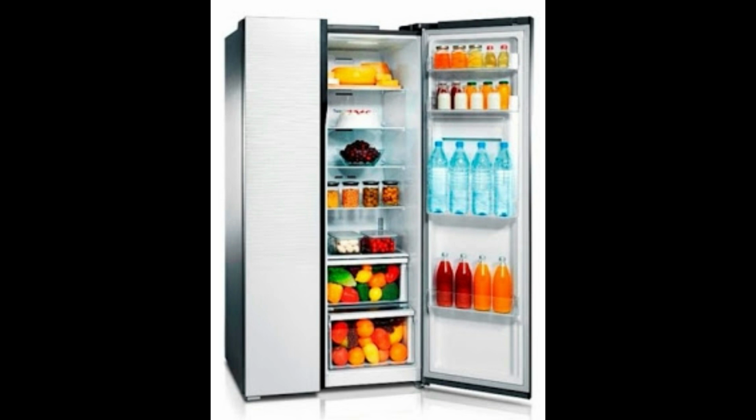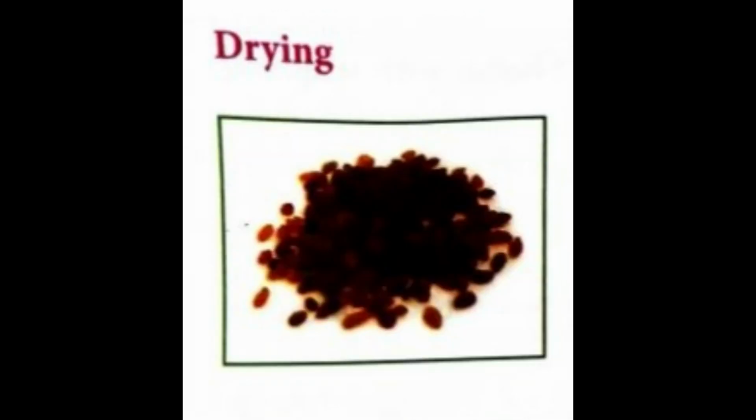Refrigeration is the most common way to preserve food, in low temperature, because the germs cannot grow. We can preserve fruits, vegetables, milk, meat, etc. for several days in the refrigerator. Drying. Drying is one of the most ancient methods of food preservation. Food items are dried in the sun or in an oven to remove the moisture from the food. For example, grapes are dried to give raisins.